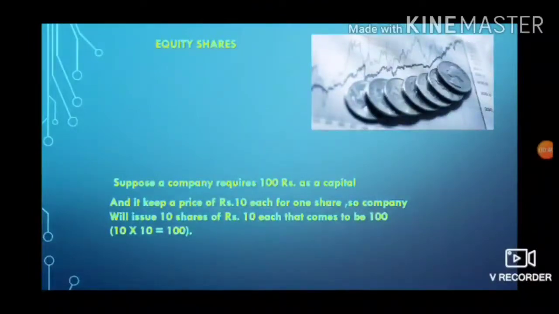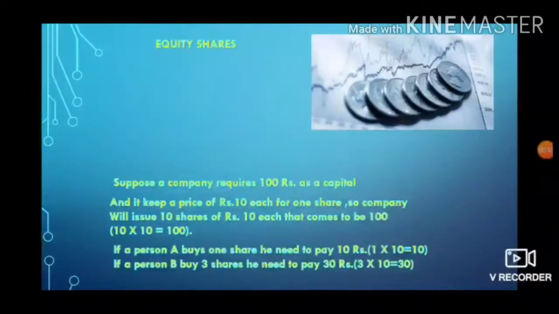So that is a share for a company. Suppose a person A buys one share, he needs to pay 10 rupees. For one share he is paying 10 rupees to the company, and the company will give him one share in return. Suppose a person B buys 3 shares, he needs to pay 30 rupees because the cost of one share is 10 rupees. So for 3 shares he pays 30 rupees to the company, and the company gives him 3 shares. Likewise, various persons will buy the shares of the company, and the company will get the money that is required to run or start a business, and the individuals will get the shares of that company. This is what you call shares.